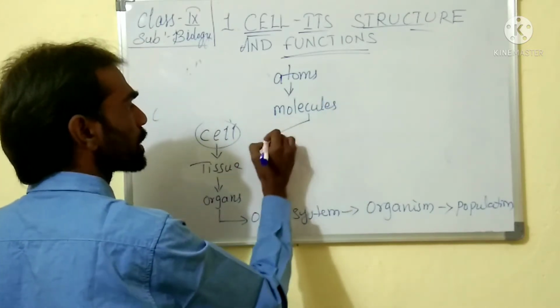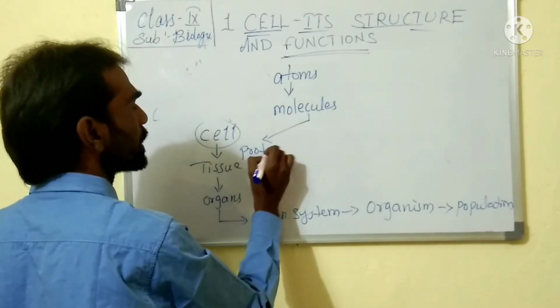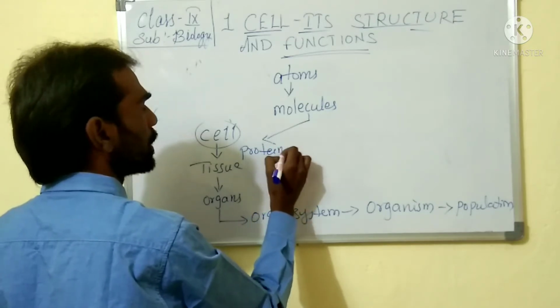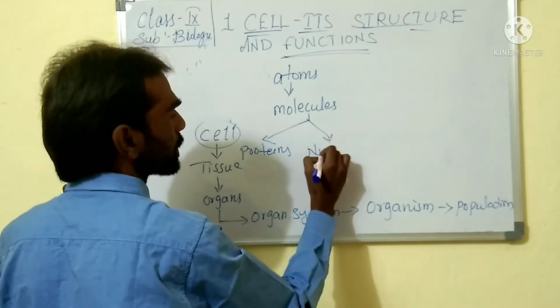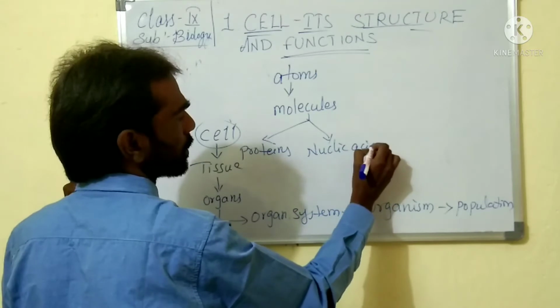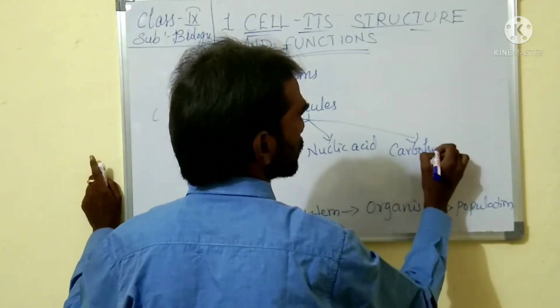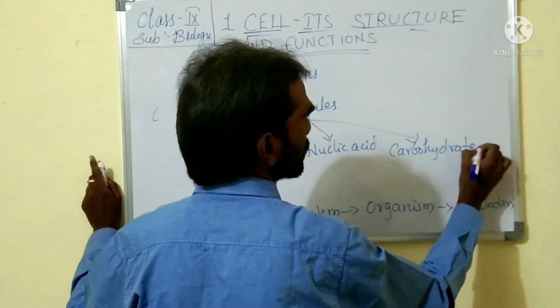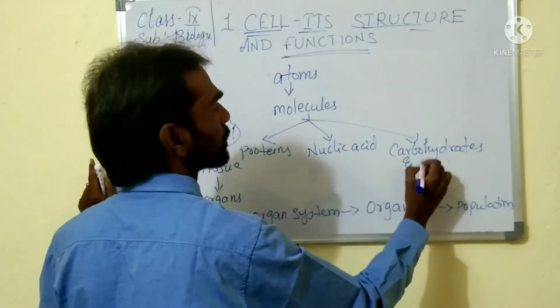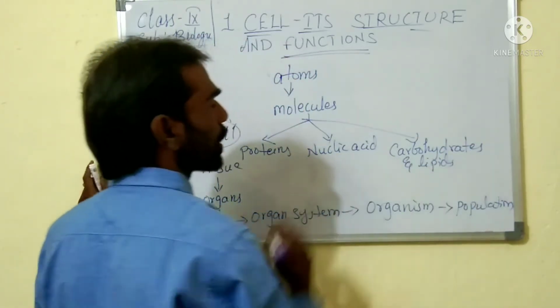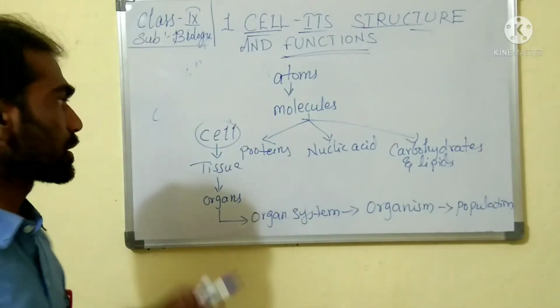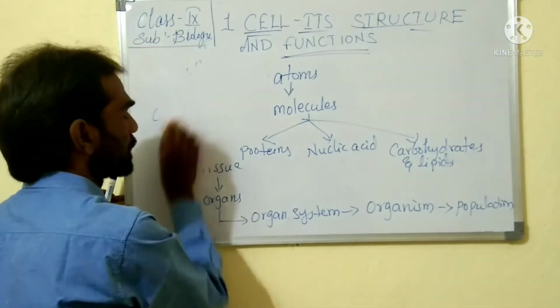And these molecules further develop into proteins, nucleic acids, carbohydrates, and lipids. So how is this formed? You can see here.